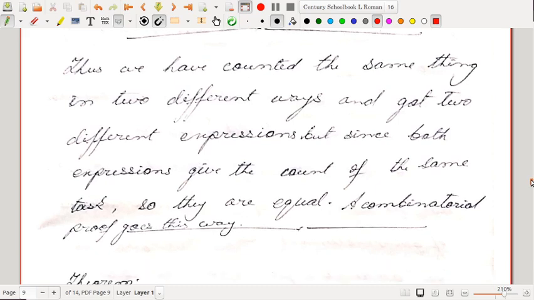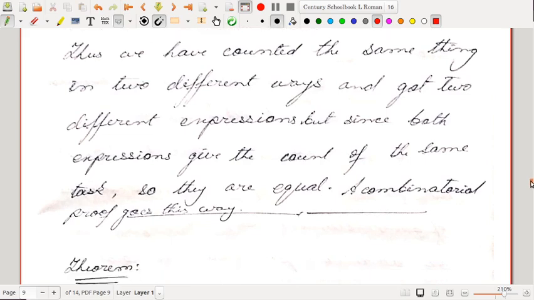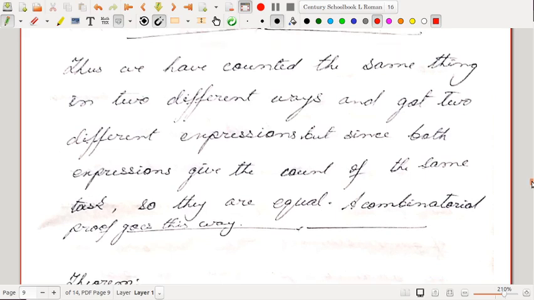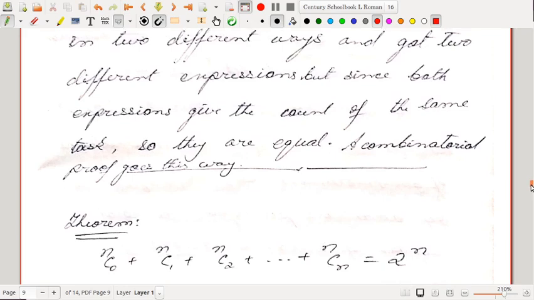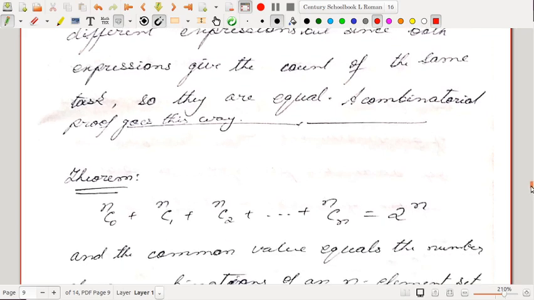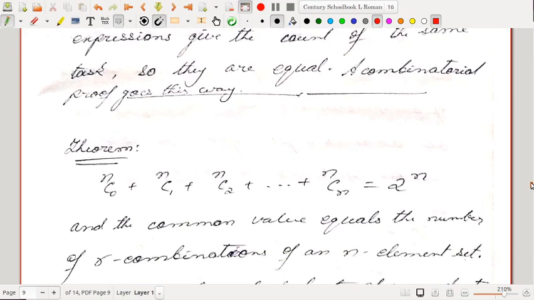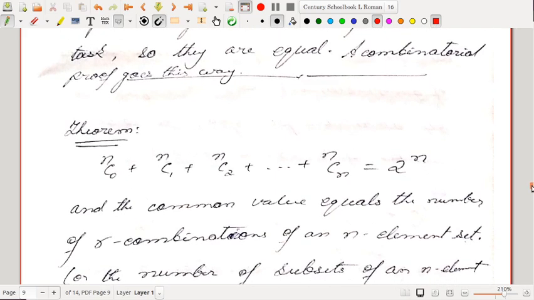A combinatorial proof goes like this. This method of proving is called a combinatorial proof. We count the same task or the same thing in two different ways and get two different expressions. Those two expressions have to be equal. So using this, let us try to prove this.